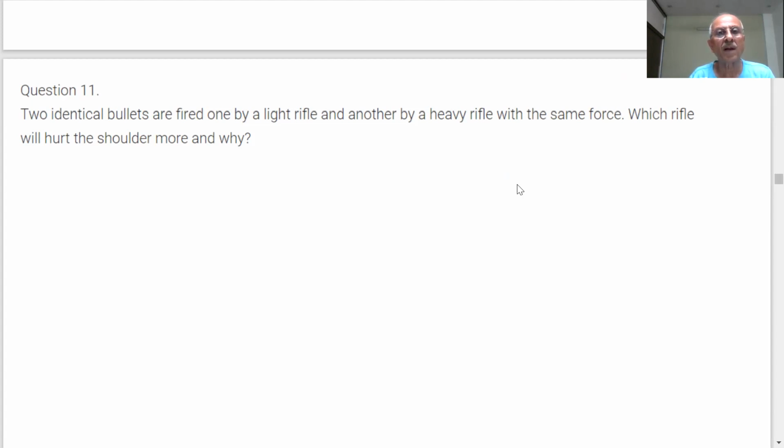Sir, the light rifle. Why? Sir, because in the light rifle the mass will be less, so acceleration will be more.